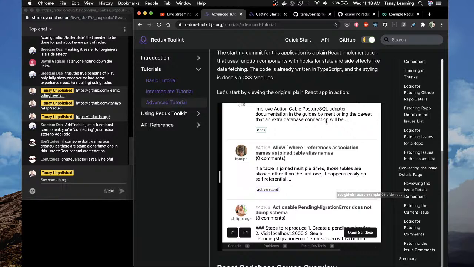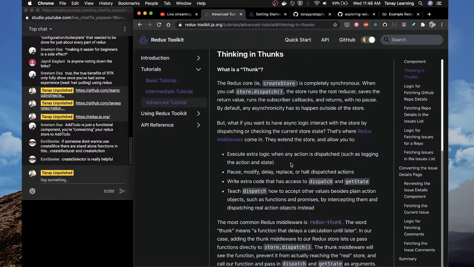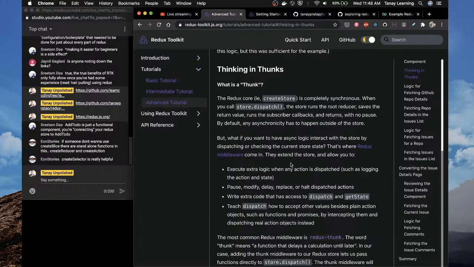then my God, now how will I explain thunks? What is a thunk? Redux is completely synchronous. When you call dispatch, the store runs the root reducer, saves the return value, runs the subscriber callbacks. Any asynchronicity has to happen outside. But what if you want to have async logic?